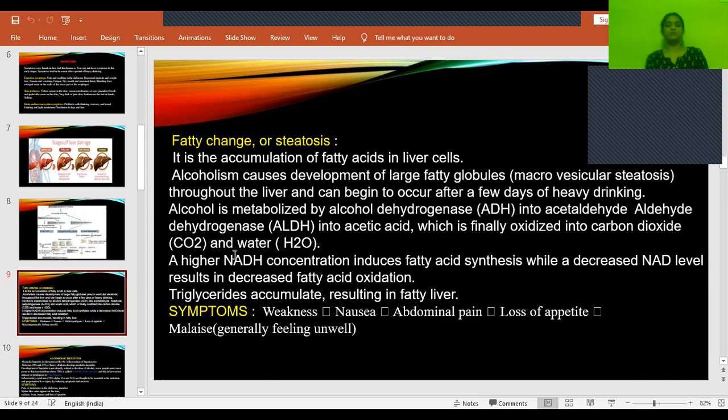When there is a higher NADH concentration, there will be increased fatty acid synthesis and decreased metabolism. Along with these fat globules, triglycerides also get accumulated, resulting in fatty liver. The symptoms could be like weakness. This is the early stage, right? In the early stage, the patient will experience symptoms like weakness, nausea, that is a vomiting sensation, abdominal pain, loss of appetite, and malaise, that is a general feeling of being unwell.